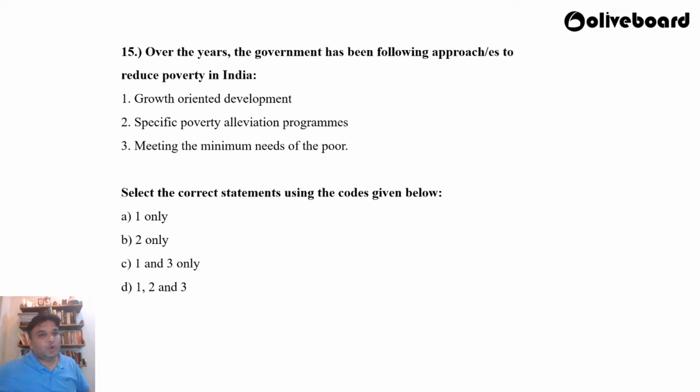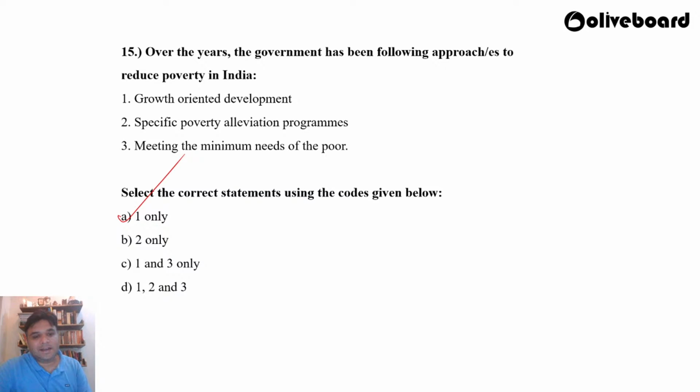Fine. So last question of the day. Over the years, the government has been following approaches to reduce poverty in India. First, growth oriented development. Second, specific poverty alleviation programs. And third, meeting the minimum needs of the poor. Which of the above are the approaches used to reduce poverty in India? A, 1 only; B, 2 only; C, 1 and 3 only; D, 1, 2 and 3.